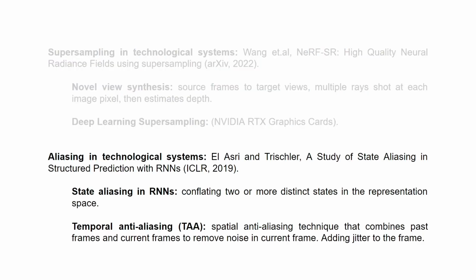We also have aliasing in technological systems. We see this in neural networks. We see state aliasing in RNNs in the form of conflating two or more distinct states in the representation space. We also see temporal anti-aliasing, where spatial anti-aliasing techniques combine past frames and current frames to remove noise in the current frame.